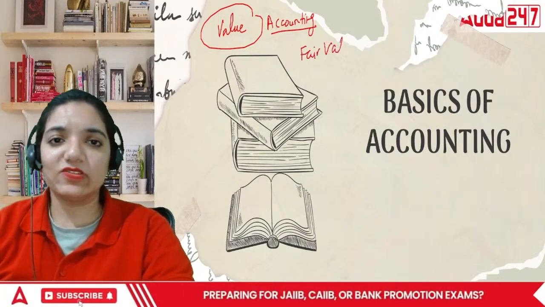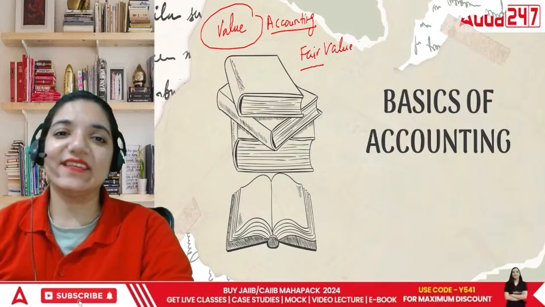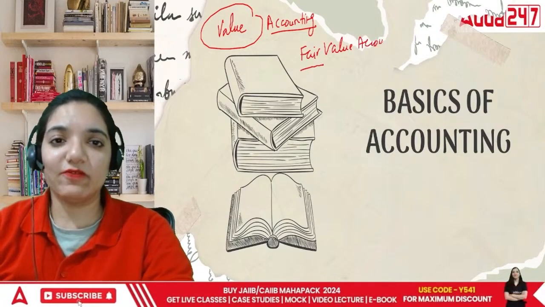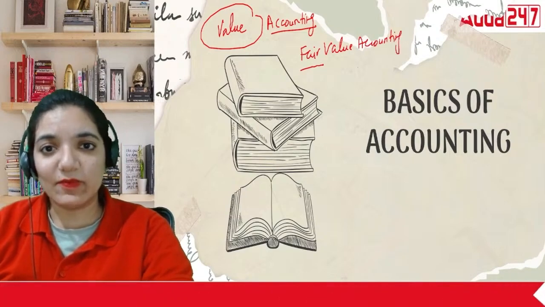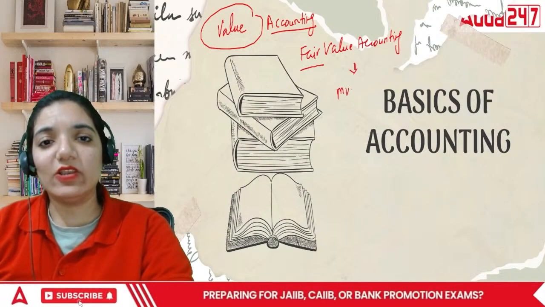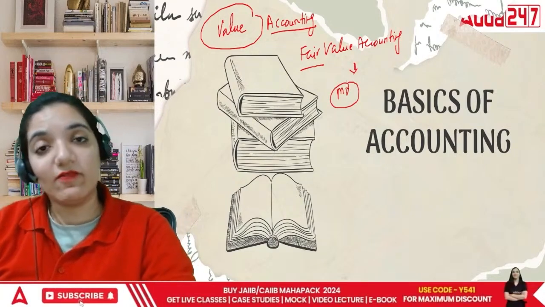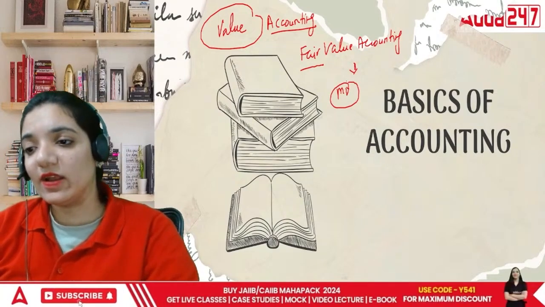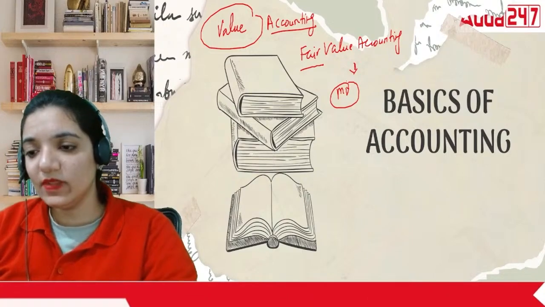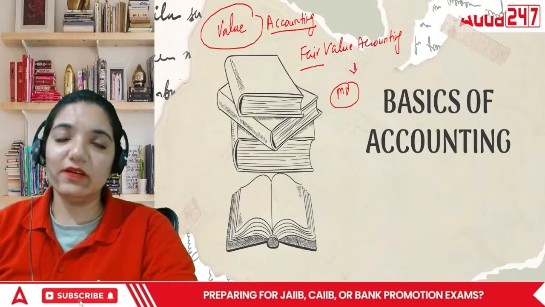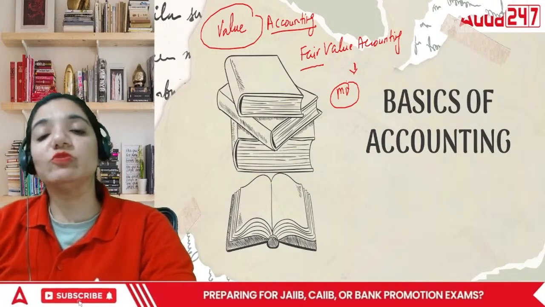Okay, the difference is just of one word, fair. Fair value is market value, the value of the particular thing in the market right now. And value accounting is based upon the area of the contribution towards a thing.